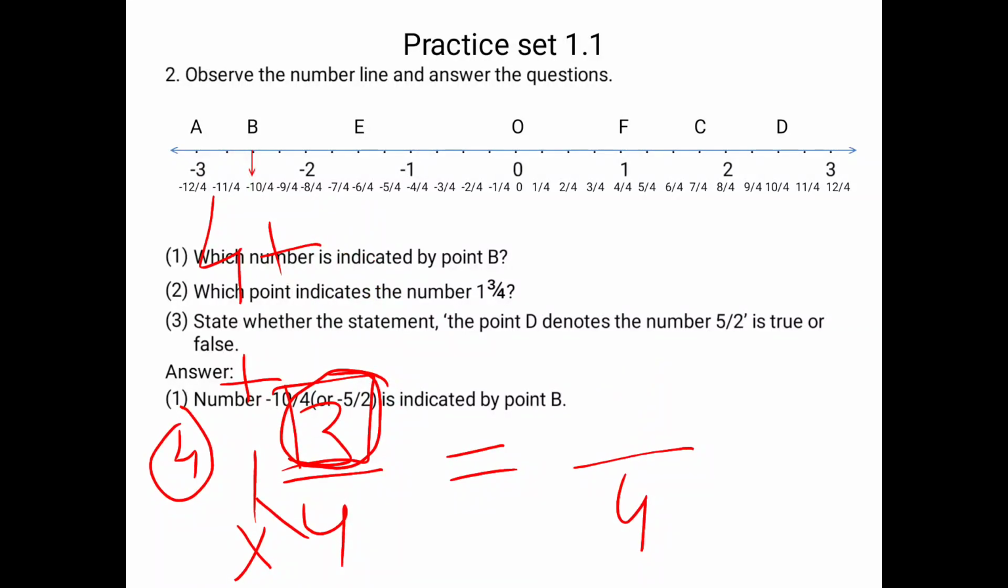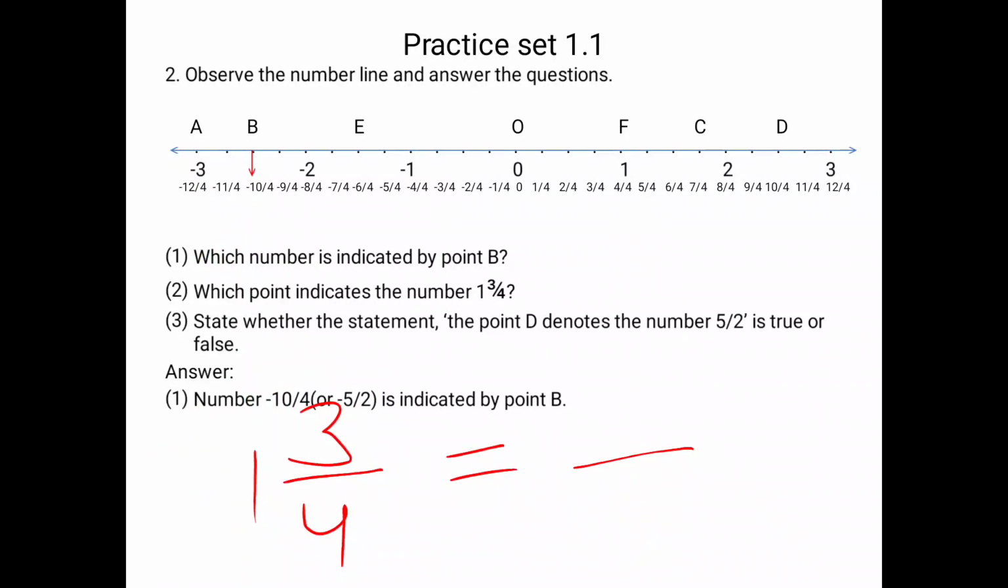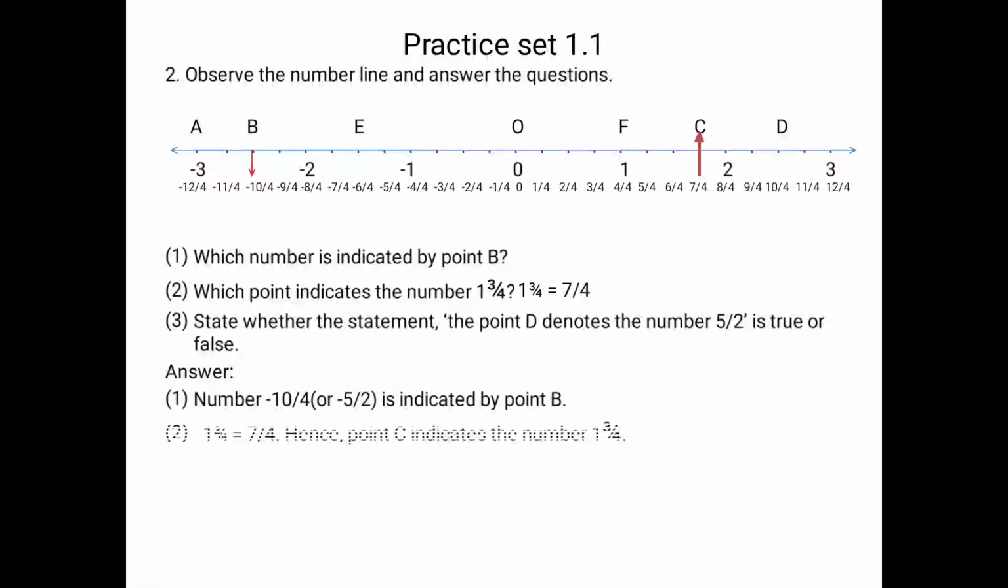Okay, you already did mixed fraction in your lower class. So 1 3 by 4 will give you answer 7 upon 4. Okay, so next is 1 3 upon 4 is equal to 7 upon 4. Observe 7 upon 4 on number line. Which point is indicated? Point C. So answer for this question is 1 3 by 4 is equal to 7 upon 4. Hence point C indicates the number 1 3 by 4.